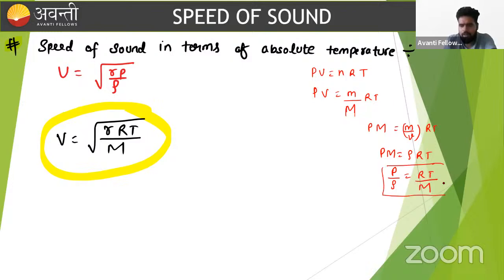This is a very important relationship from the kinetic theory of gases.